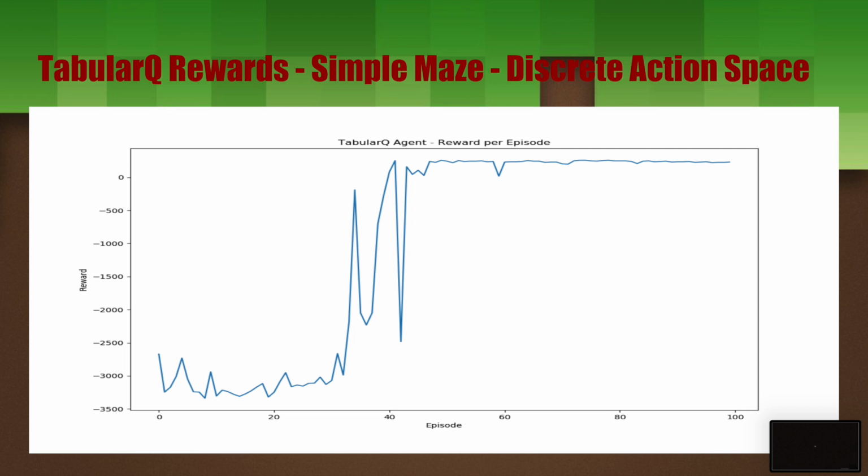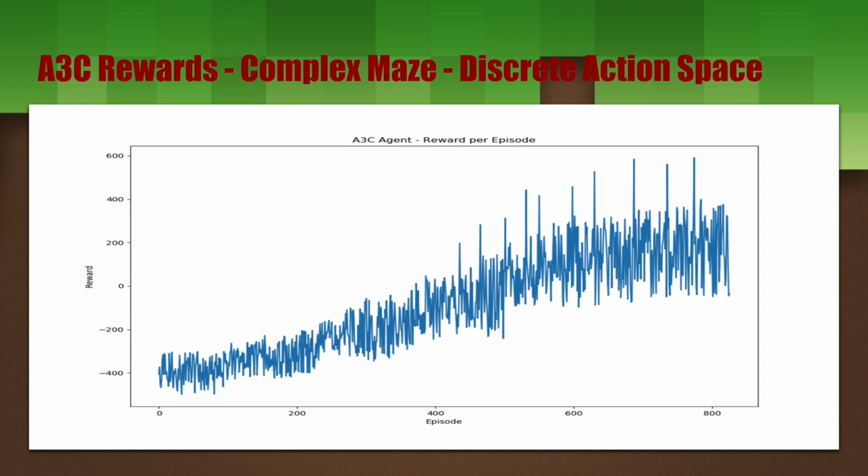At episode 34, we're able to reach the end, and after that, there's a lot of progress. It stumbles a little bit, but by episode 55, it's able to consistently reach the end of the maze and does not have much modifications from there.